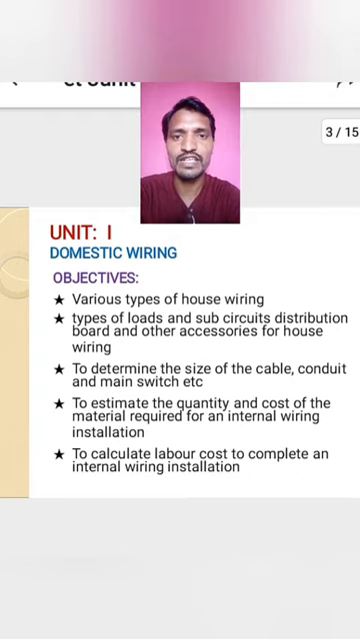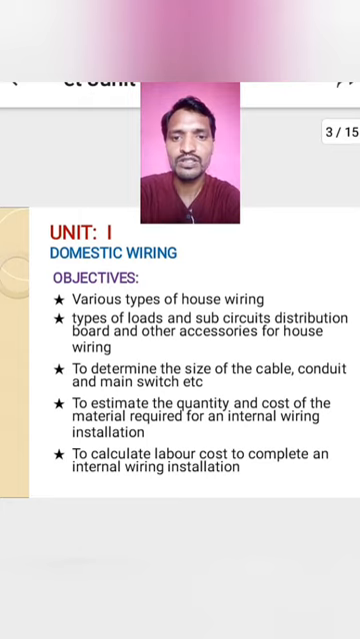Next, to estimate the quantity and cost of the material required for an internal wiring installation. For internal wiring, that is for a house wiring, how much cable we are going to use and what will be its cost, and also what are the materials we will require for house wiring. Those we will discuss in this unit.